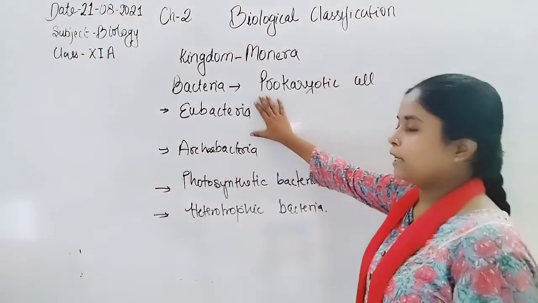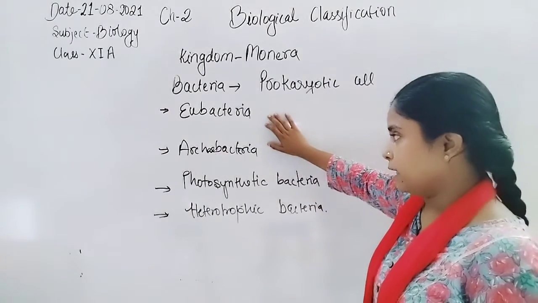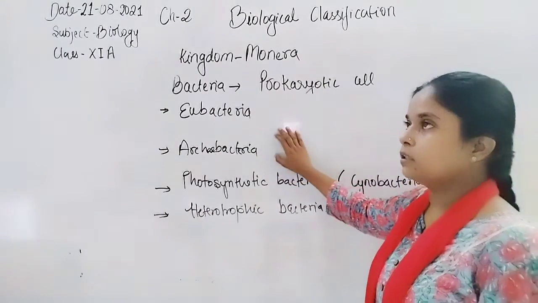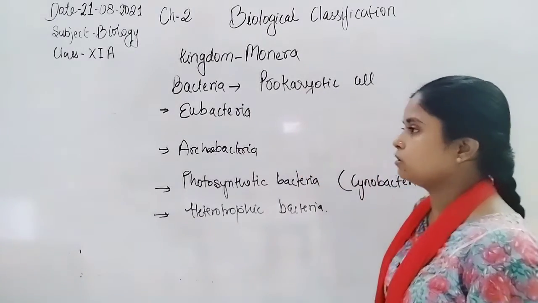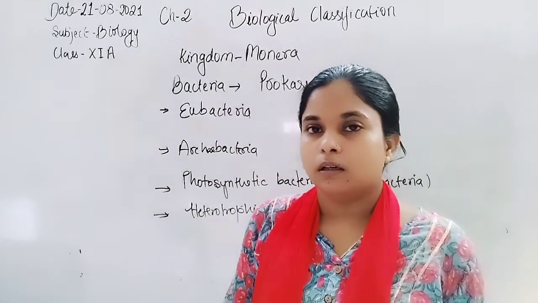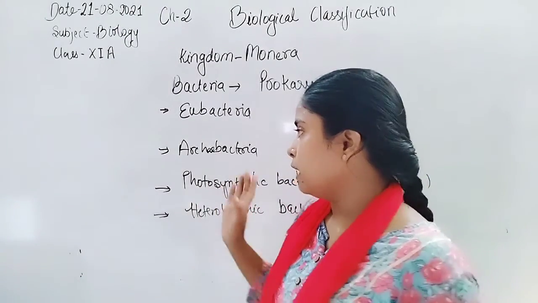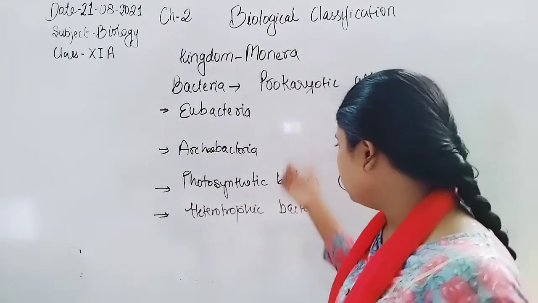That means eubacteria show different characteristics than archaebacteria. In the archaebacteria group, such bacteria are included that survive in harsh conditions, like halophiles, which live in salty areas.